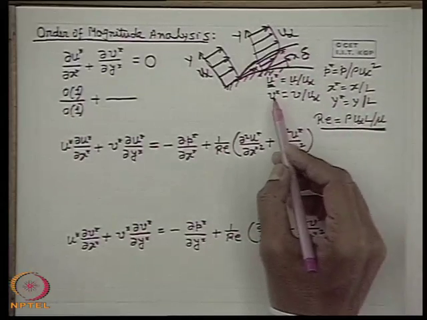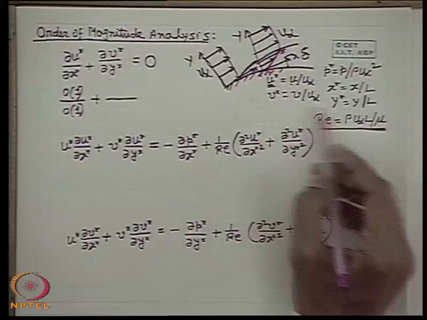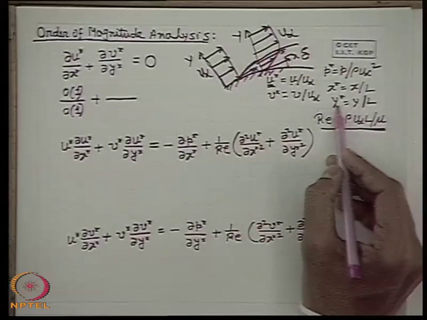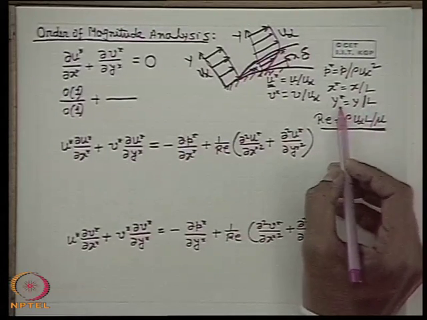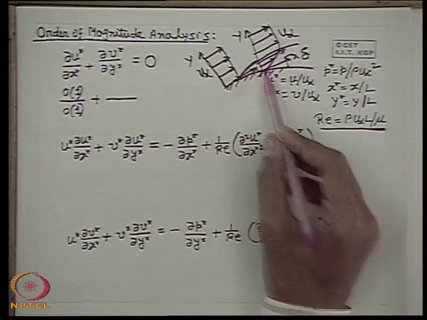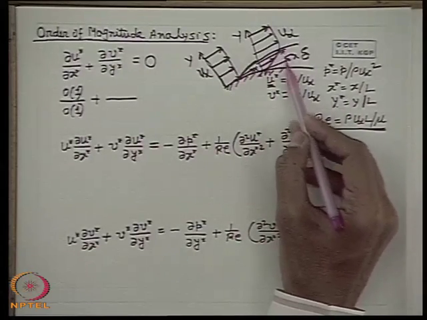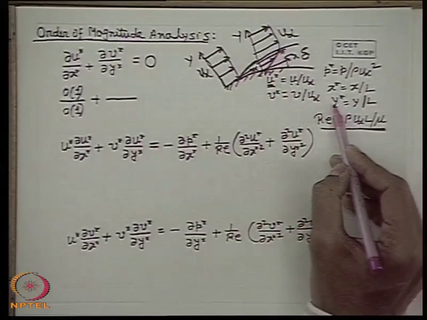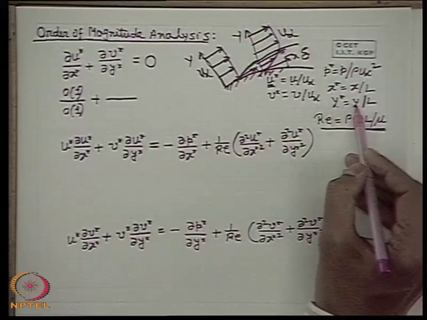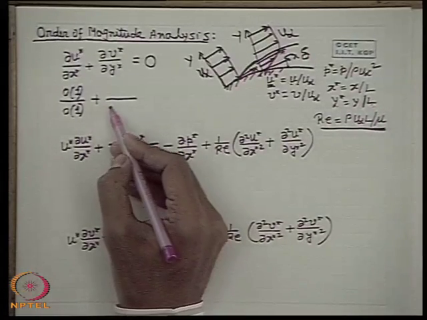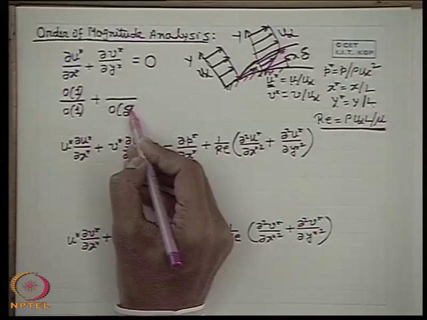So the order of del v star, and of del y star: what is y star? Y star is y by L. So y star will be 0 minimum when y is equal to 0, but its change will be up to the magnitude of delta. That means the maximum value of y star will be delta by L, that is delta star. So therefore this will be the order of delta star.